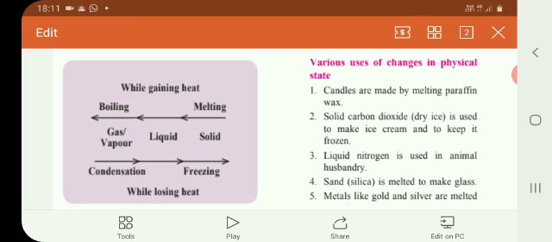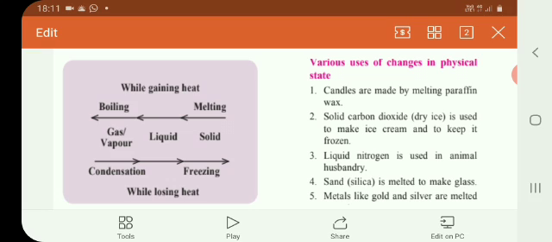Then what is melting? When ice, which is in solid condition, is supplied with heat, it melts. It converts into liquid water. That is called melting. Here also you have to keep one thing in mind, that the melting point and freezing point of the substance are the same.